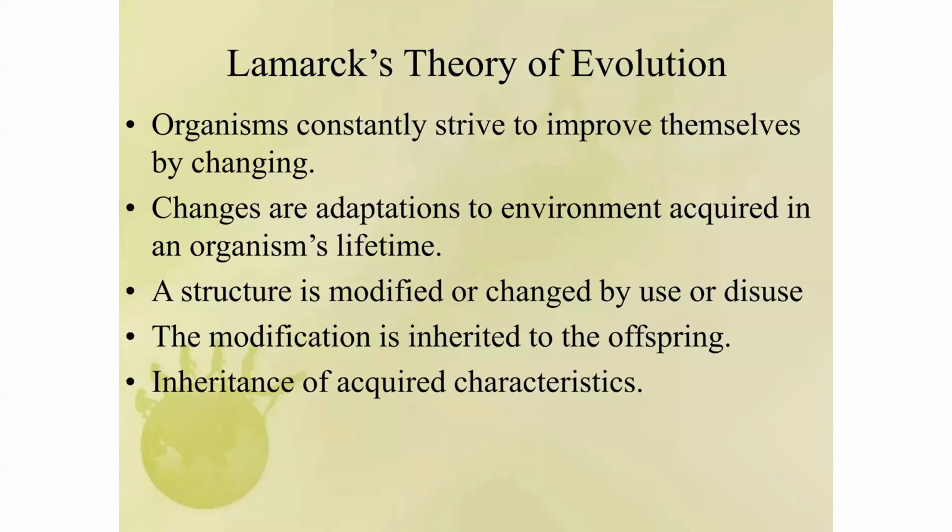So a structure is modified or changed by use or disuse, and the modification is inherited by offspring, hence inheritance of acquired characters. What does that mean? It means that as the environment changes, organisms also try to change themselves so that at least they will suit the environment.